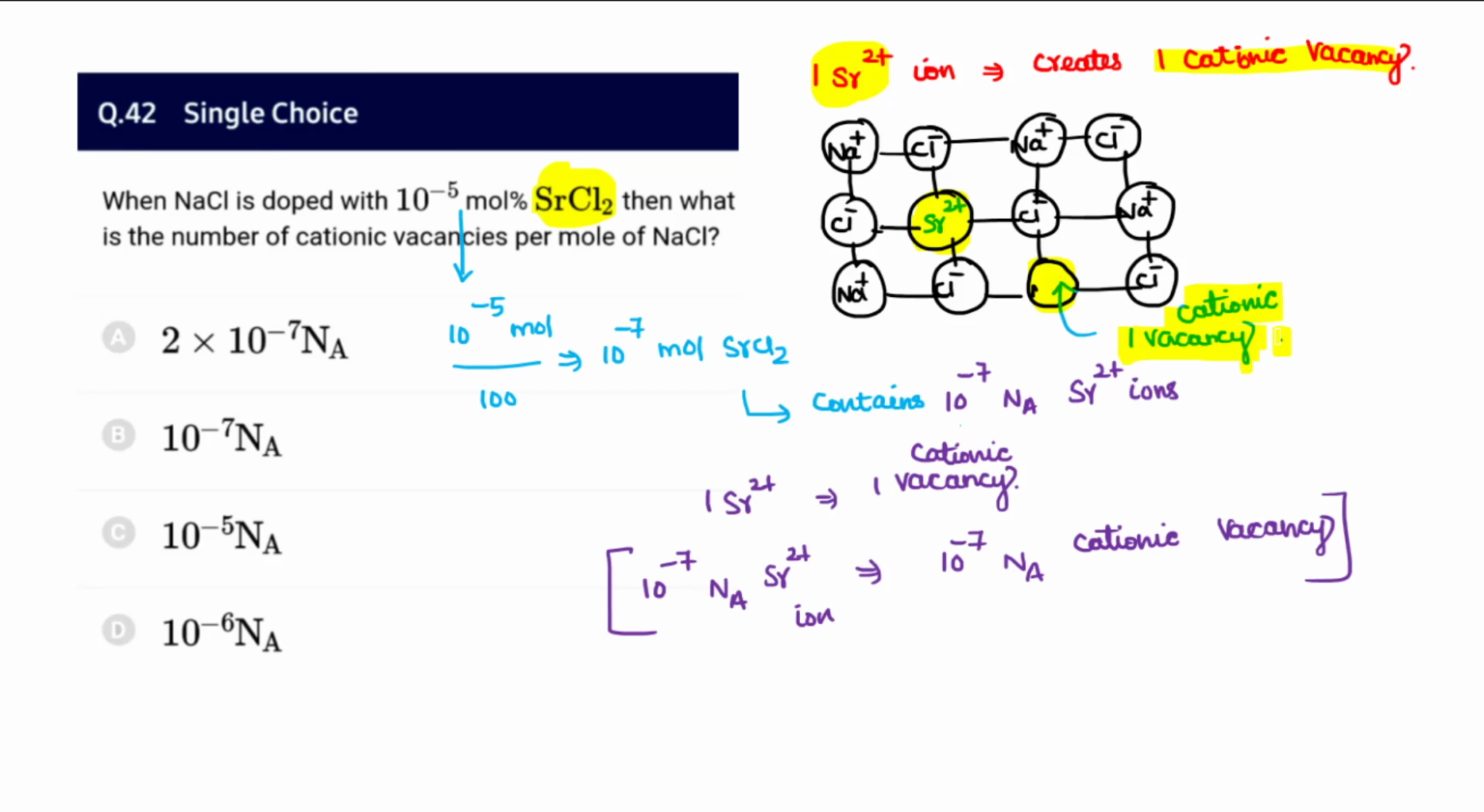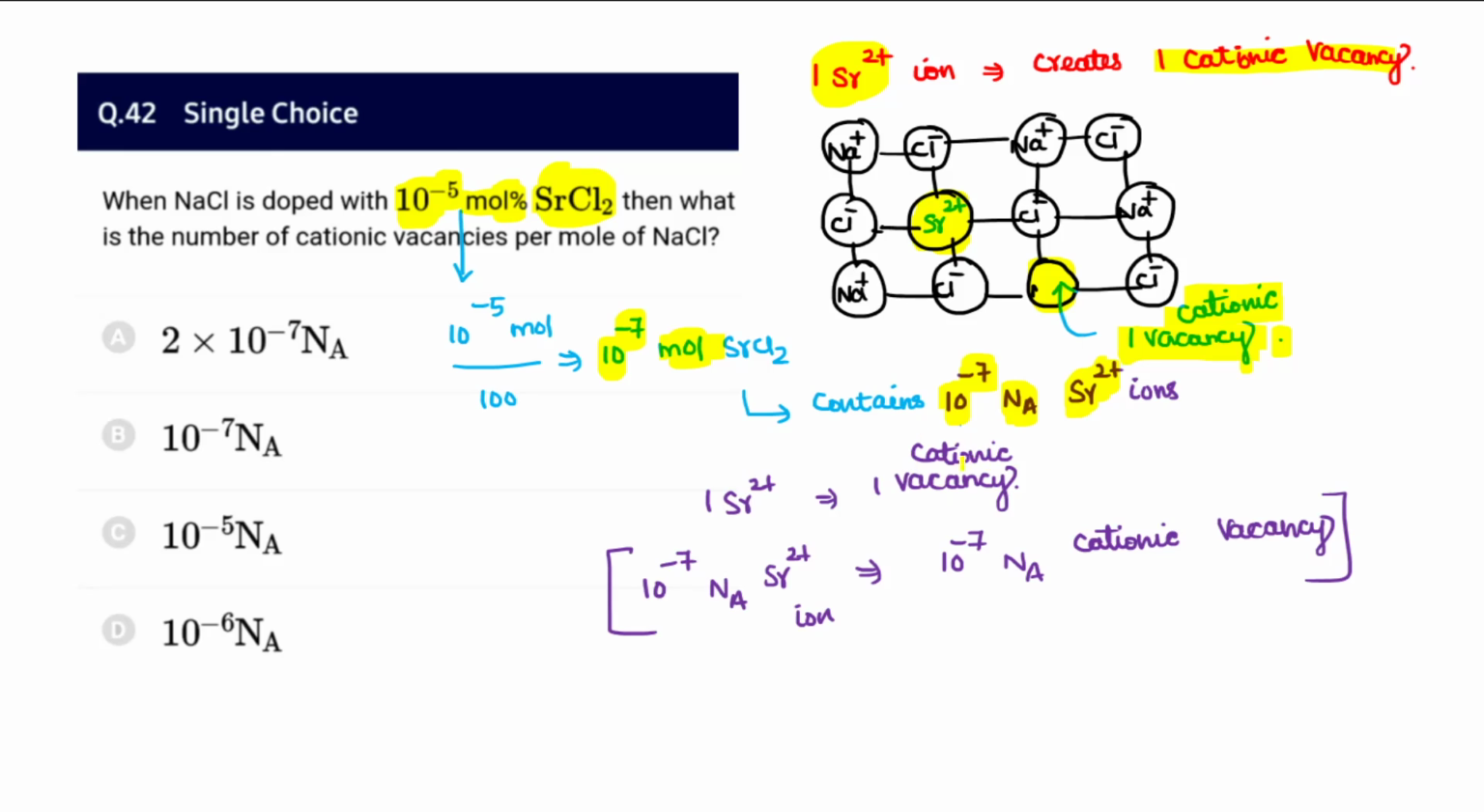If 1 strontium 2 plus creates 1 cationic vacancy, then we must understand how many strontium 2 plus are there in 10 power minus 5 mole percentage of strontium 2 plus. So 10 power minus 5 mole percentage will have 10 power minus 7 mole of strontium 2 plus. So that contains 10 power minus 7 mole of strontium 2 plus.